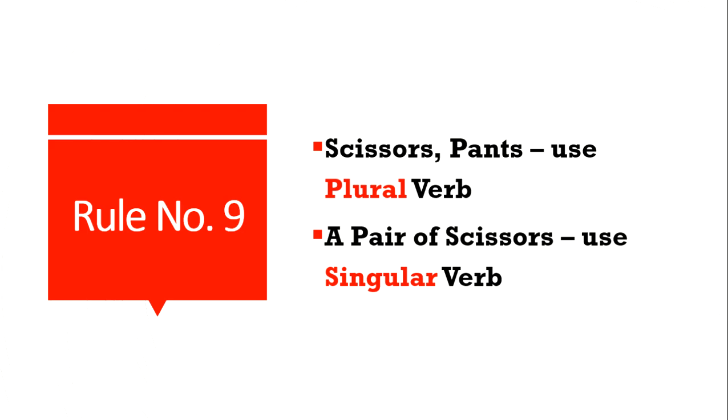But in the second rule, we have given a pair of scissors. A pair of scissors. In that case, if you add a pair of in a sentence, you have to use only the singular verb. Because in this, you are considering the pair. Okay, you are considering the pair. So you have to use only the singular verb.